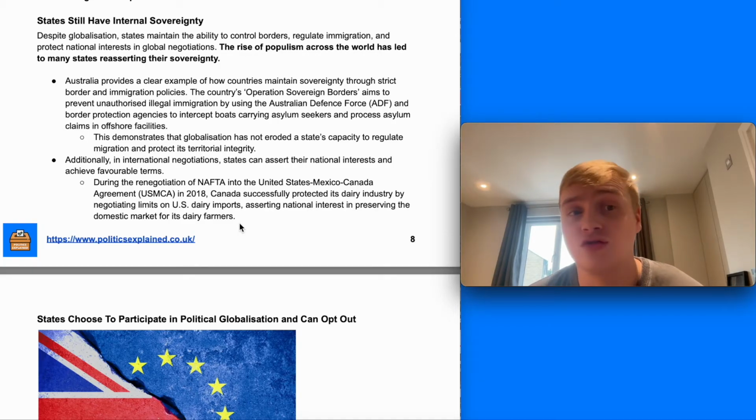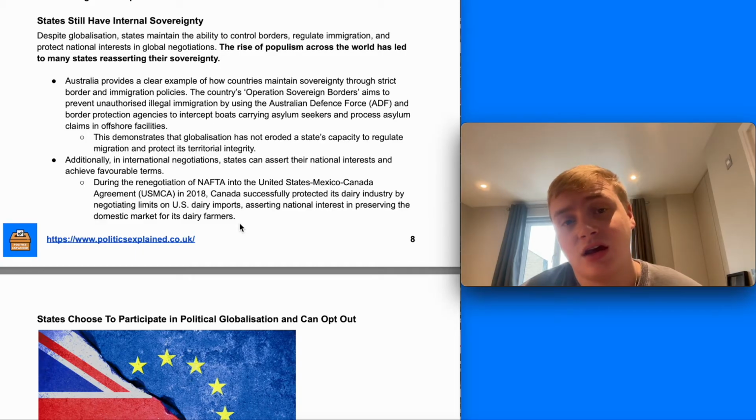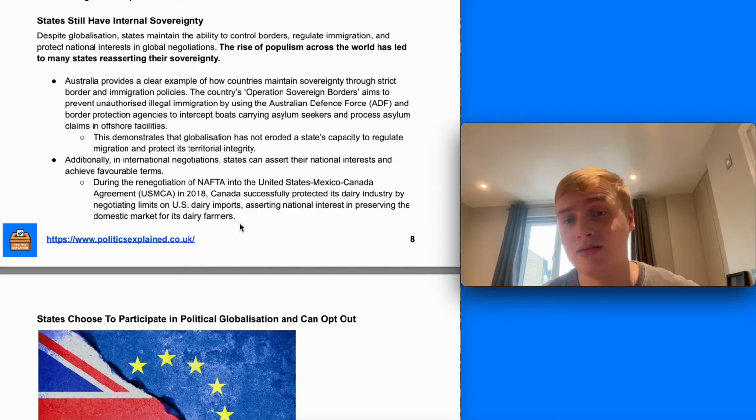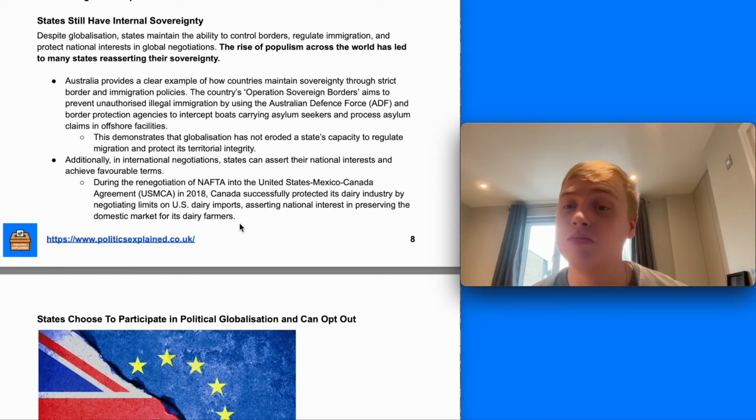The rise of populism across the world has led many states to reassert this national sovereignty. And Australia is a really good example of this. It has maintained sovereignty through the strict border and immigration policies that it has decided to adopt. It has strongly tried to prevent unauthorized illegal immigration, and border protection agencies intercept boats carrying asylum seekers and process asylum claims in offshore facilities. This demonstrates that globalization has not eroded a state's capacity to regulate migration and protect its borders and territorial integrity.